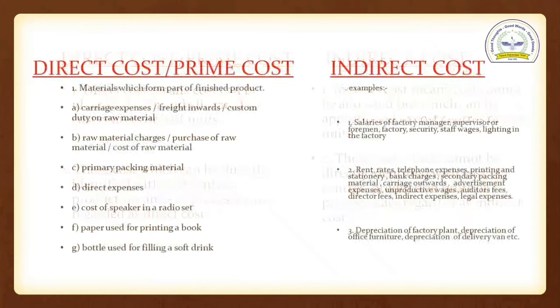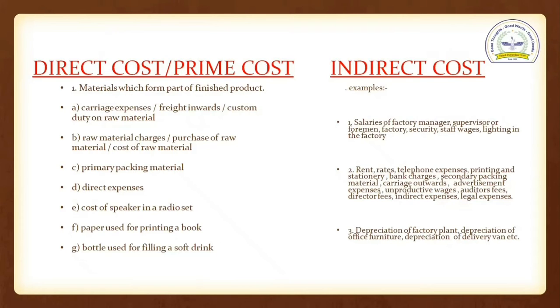Let's see an example. See, materials which form part of the finished product. Example: carriage expenses, freight inward, custom duty on raw material, then raw material charges, purchase of raw material, cost of raw material.